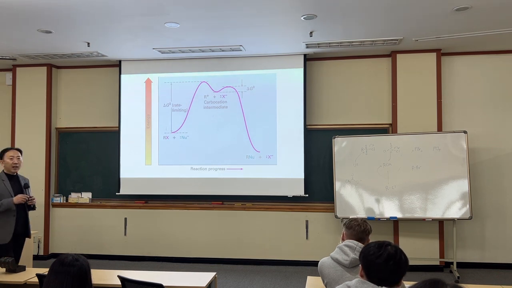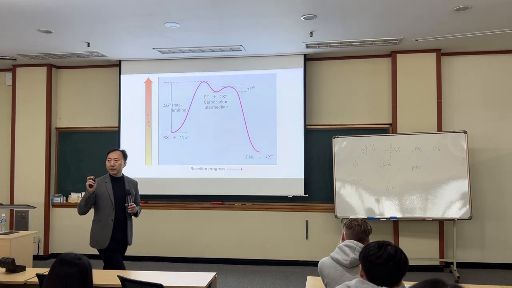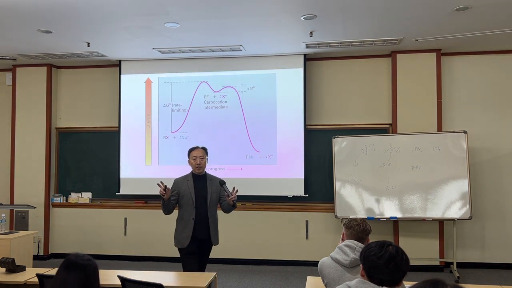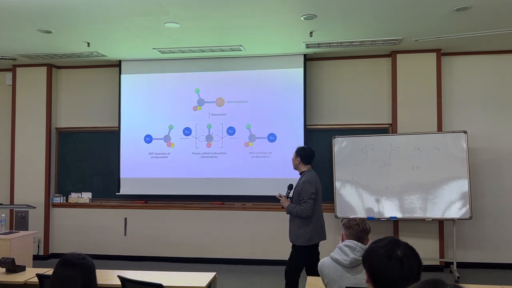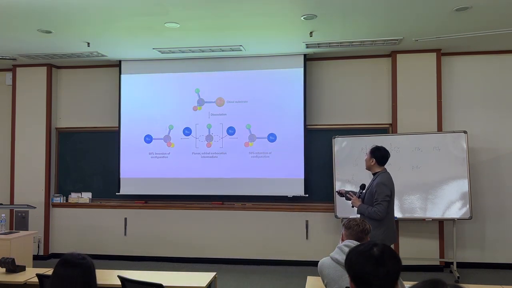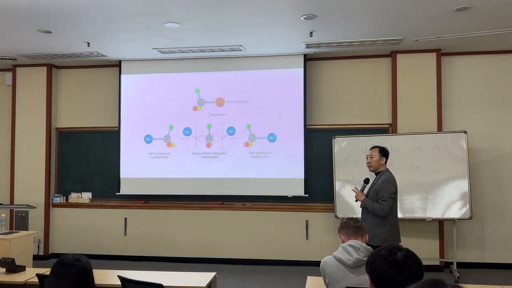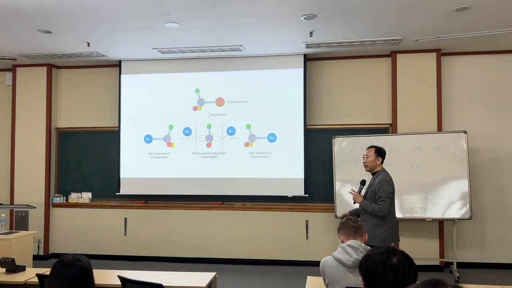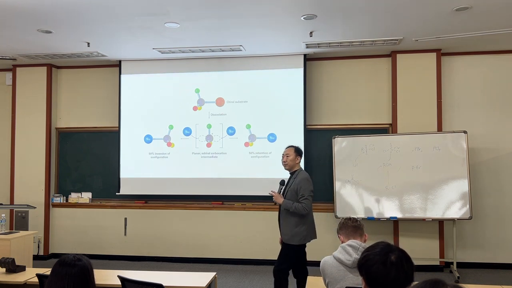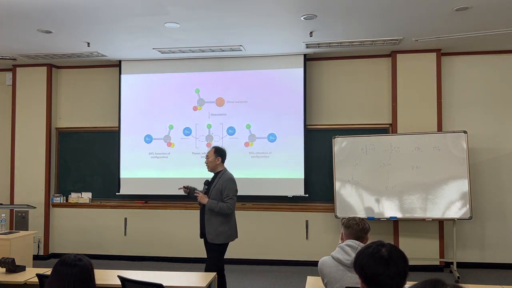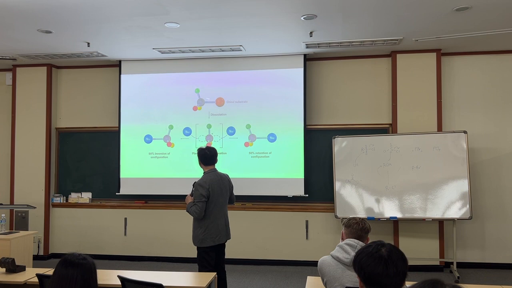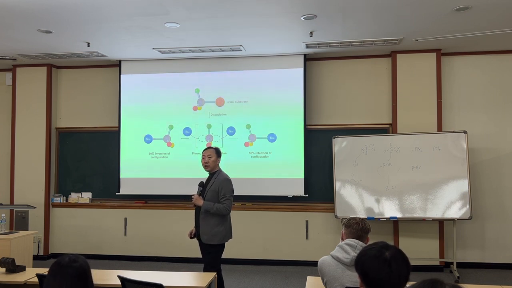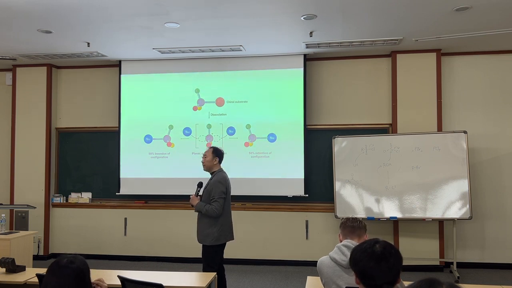The result is alkyl halide into alkyl nucleophile. The product for the whole reaction seems similar, but if you look at the process, the mechanism is quite different. In the first step, this bond should be broken heterolytically, and then the carbocation forms. The carbocation is planar. Then the nucleophile attacks here and here, half and half. Even though you start from a chiral starting material, if the reaction goes through SN1, you will get a half and half racemic mixture.